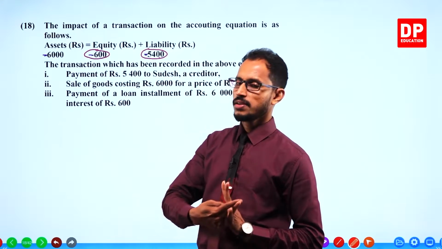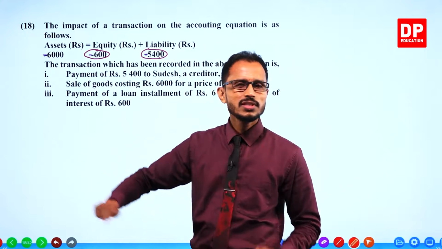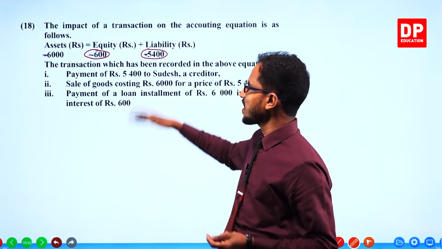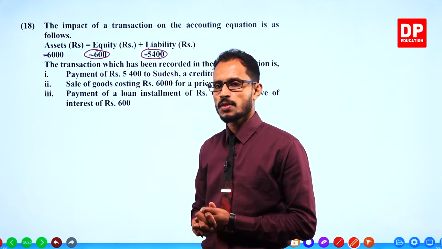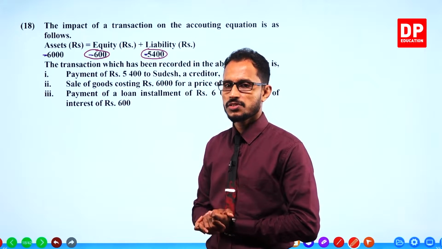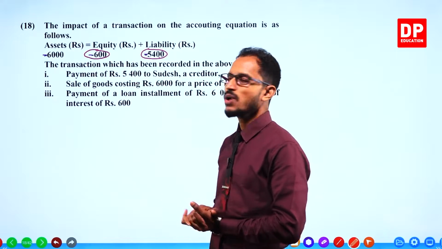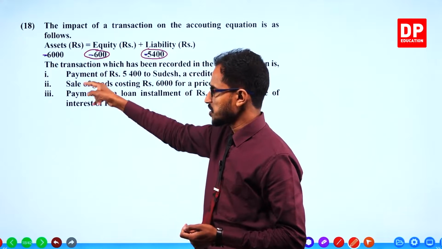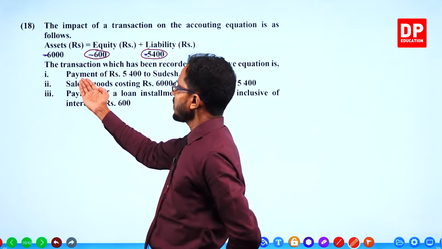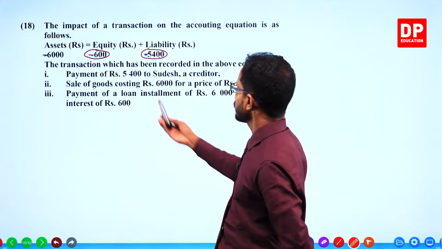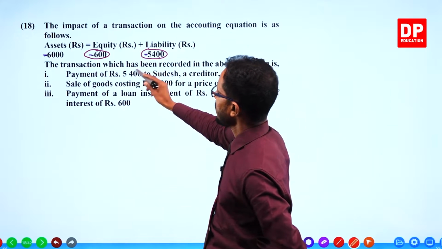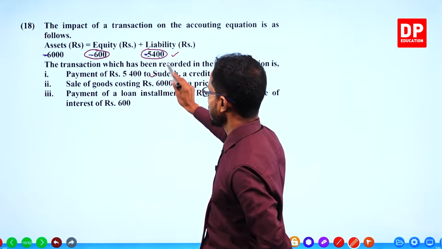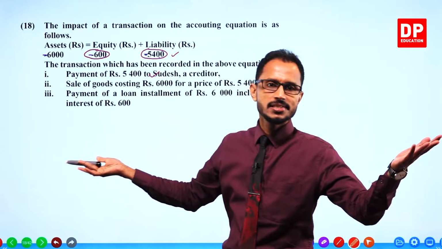Okay. But here, if you think of a drawing, it's not practically... liability has decreased, no? Liability has decreased. At the same time, equity also has decreased. Okay, let's check the transactions. Payments of 5,400 to Sudesh, a creditor. If we paid 5,400 to Sudesh, liability decreases, that is okay. But how come equity has decreased?